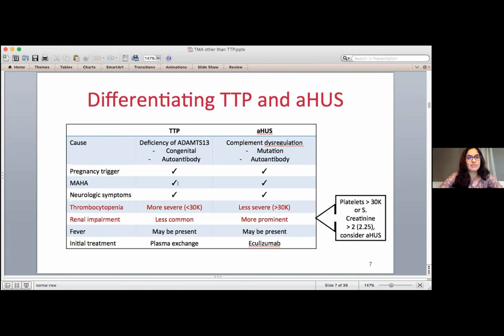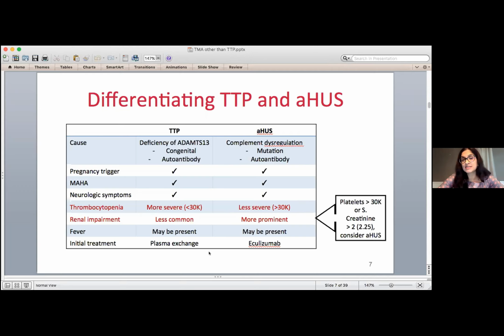Both present with this microangiopathic hemolytic anemia when we look at the blood, and both can have neurologic symptoms that can be mild like a headache or severe like a stroke. But here's the key to distinguishing them. The low platelets are more severe in TTP, usually less than 30,000 with the first episode. With atypical HUS, this tends to be less severe with platelets more than 30,000. And in atypical HUS, the kidneys take a hit earlier, so you tend to see more kidney problems compared to TTP.